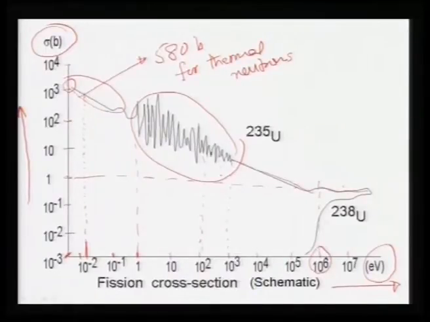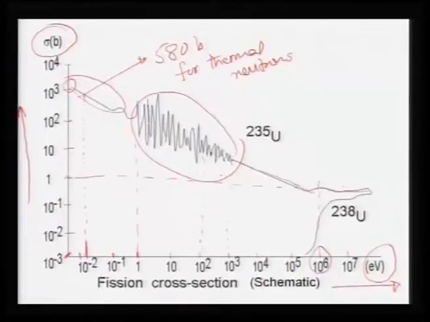So, from thermal energies to mega electron volt energies, the cross section decreases by 3 orders of magnitude. Here at thermal energies, it was somewhere around 600 barns, whereas in mega electron volt it drops to 1 barn or so. So, a factor of 600, 700 down as you compare these two energies. So, that is about uranium 235.